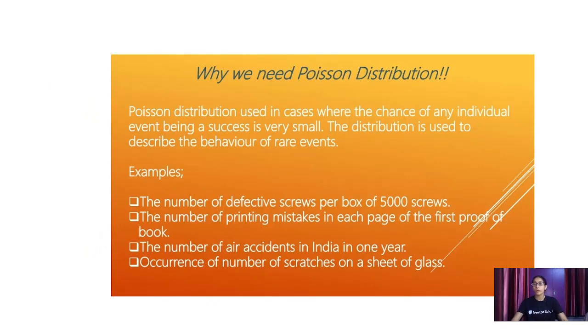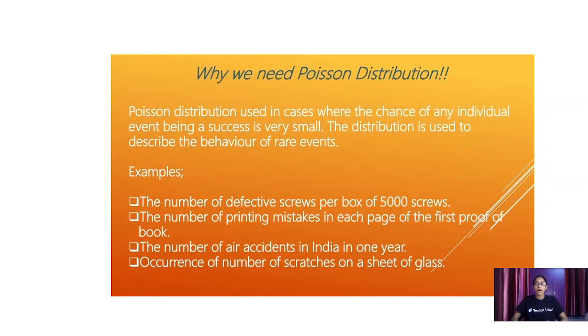So why do we need the Poisson distribution? It is used in very few cases, the rare cases. It is the chance of an individual event being successful at every small iteration. A distribution that cannot have high chances, but rare chances, is applied to the Poisson distribution. So the distribution is used to describe the behavior of rare events.